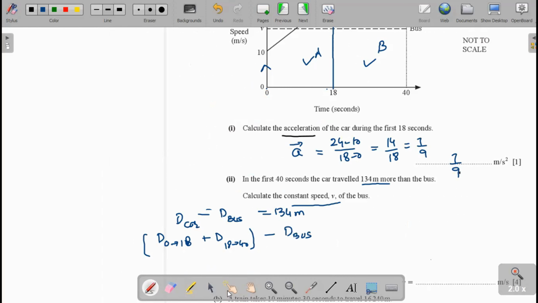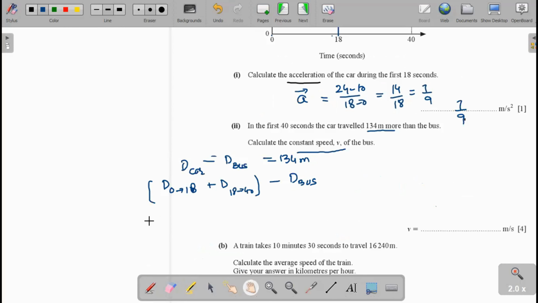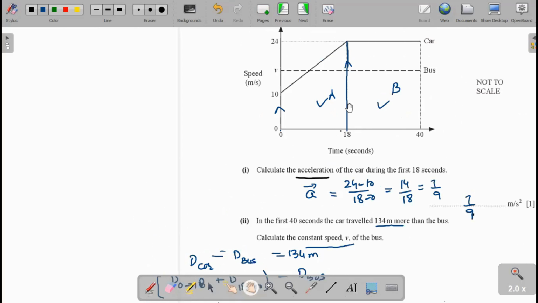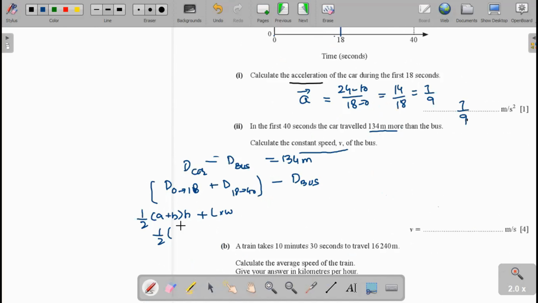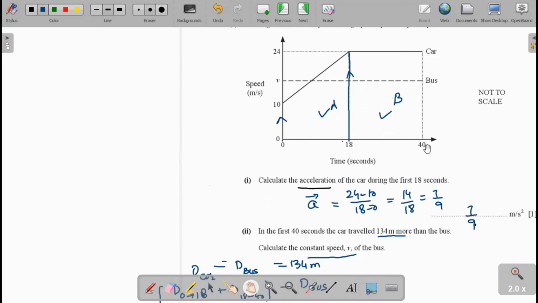Firstly, we find the area of the trapezium. Area of a trapezium is equal to 1 over 2, the sum of parallel sides, times height, plus the area of the rectangle, which is length times width. Here the parallel sides are 24 and 10. So it is 1 over 2 times 24 plus 10, times the height 18, plus the distance traveled from 18 to 40 seconds.